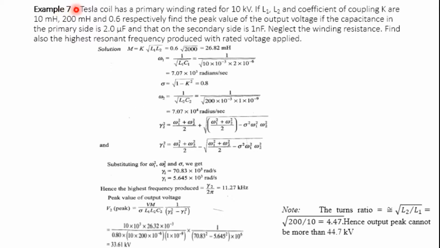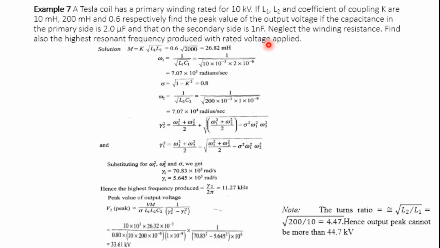So next one, a Tesla coil has a primary winding rated for 10 kV, and L1, L2 and K values of 10 millihenry, 200 millihenry and 0.6 respectively. Find the peak value of the output voltage if the capacitance on the primary side is 2 microfarad and that on the secondary side is 1 nanofarad. Neglect the winding resistance. Find also the highest resonant frequency produced at the rated applied voltage.